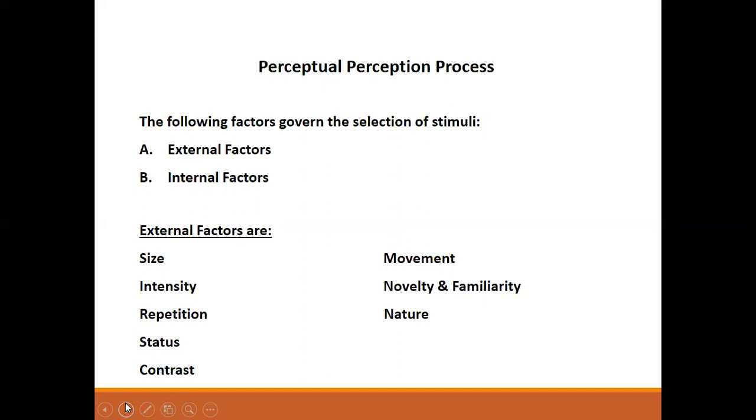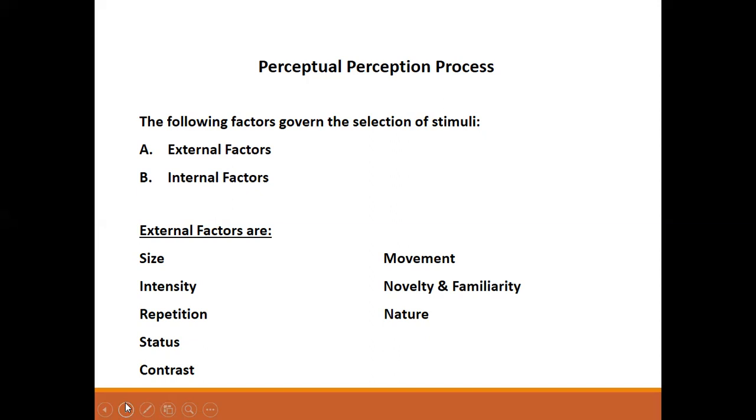If there are 10 male members standing, within which one female, then she catches your attention. So the size of a person or of anything always attracts attention because it establishes dominance. The height of a person, the weight of an individual, these are the things which catch our attention.